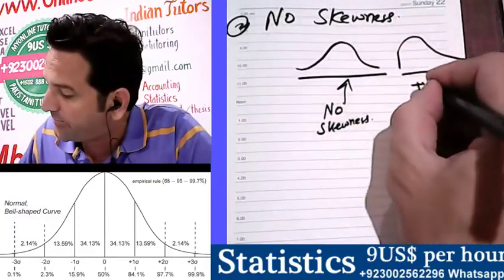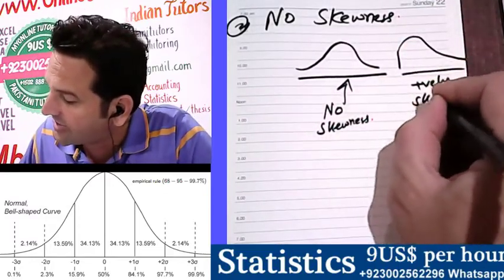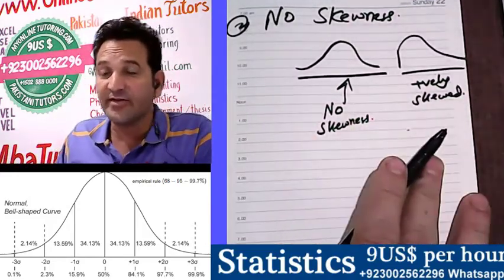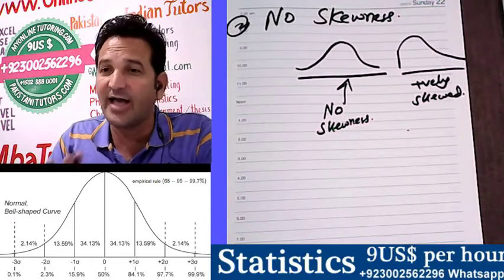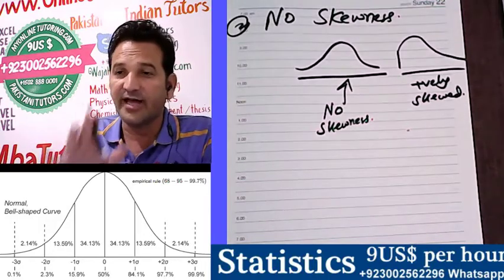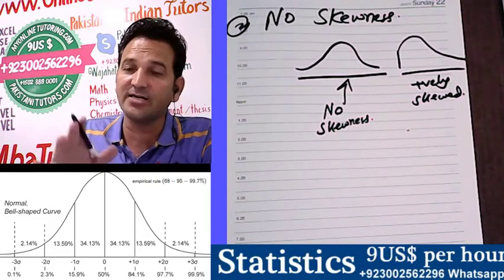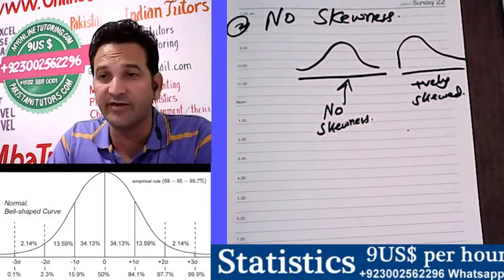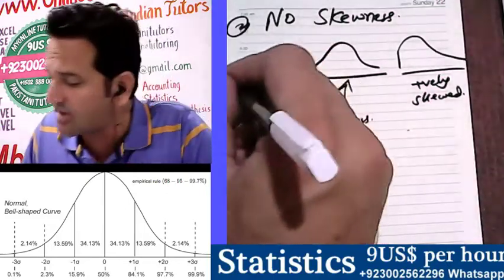This is positively skewed. If data is positively skewed, it will not be treated as a normally distributed curve. It will not come under normal distribution. So no skewness is the condition for normal probability distribution.